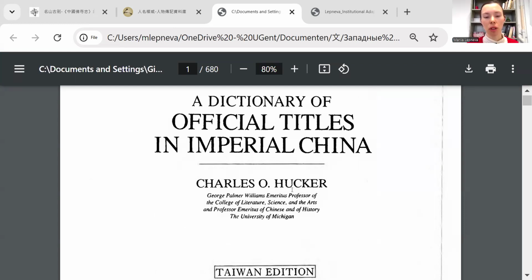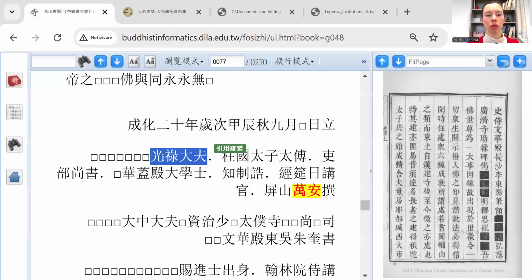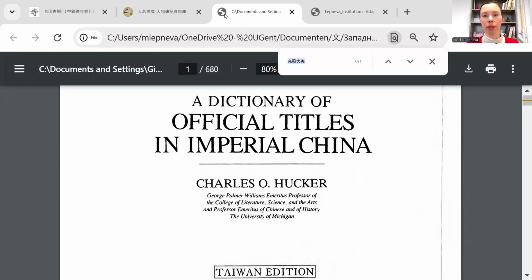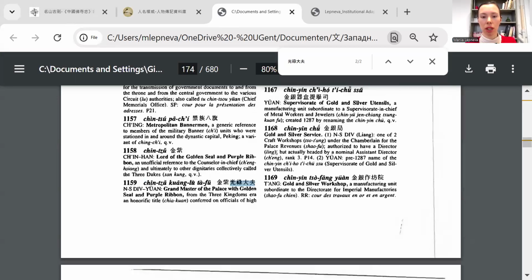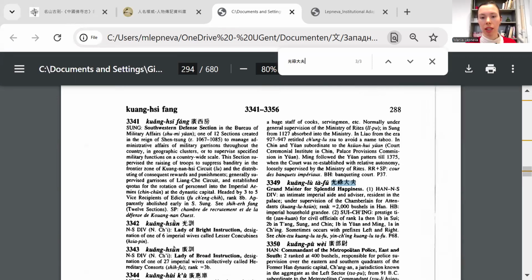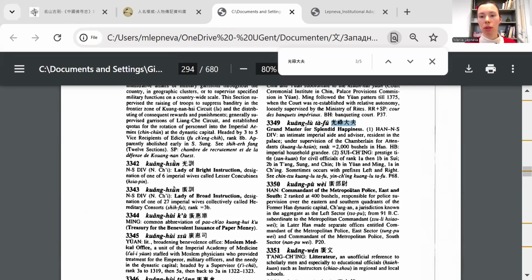It's a very good book because in the beginning, it has a long introduction that explains how the government system in China was organized during various periods of times. But for now, I will just use it to translate the titles. I will begin with Guanglu Dafu as an example. I find the entry for the Guanglu Dafu here. Okay, here it is. Guanglu Dafu.